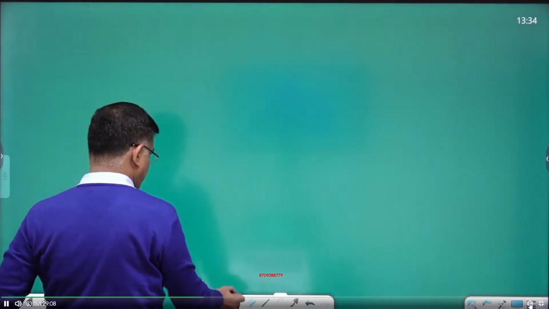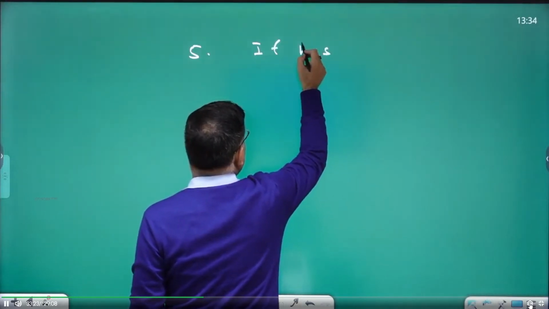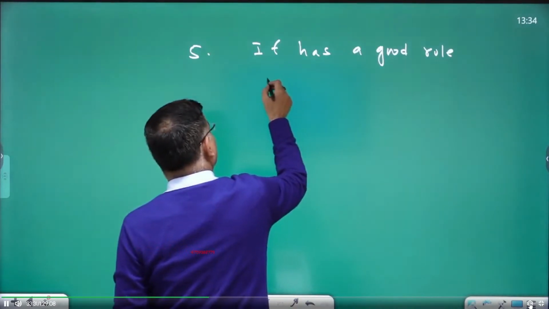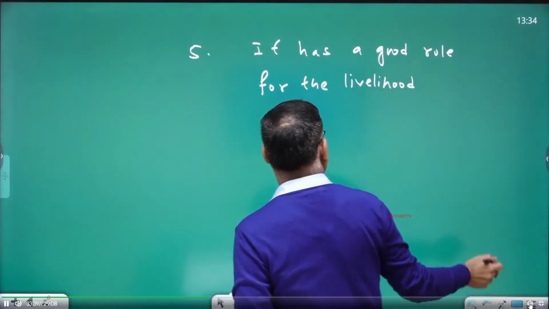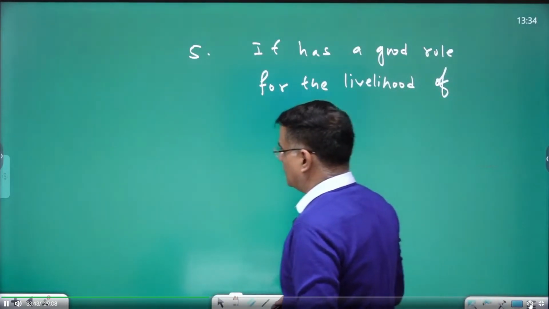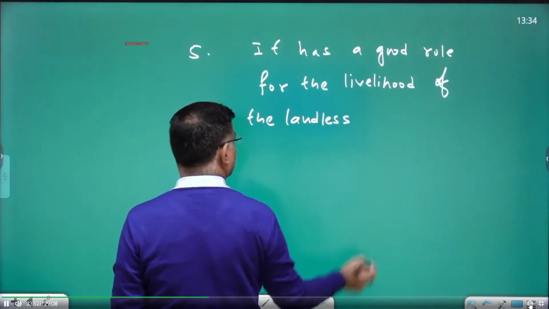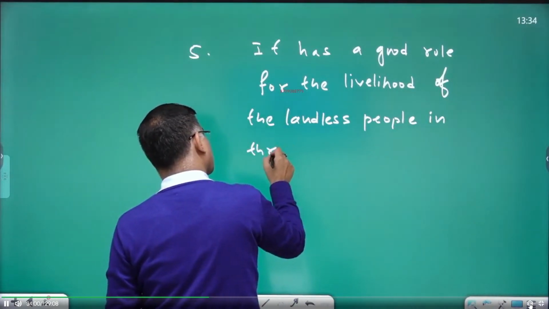Fifth, it has a good role for the livelihood of the landless people in the rural areas.